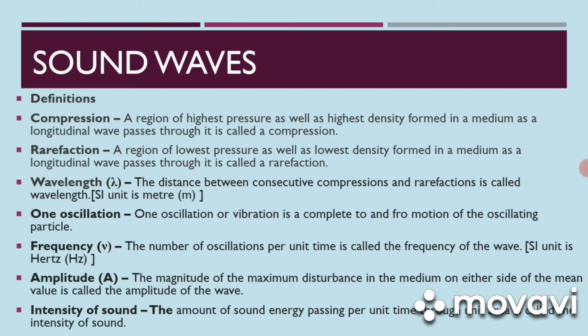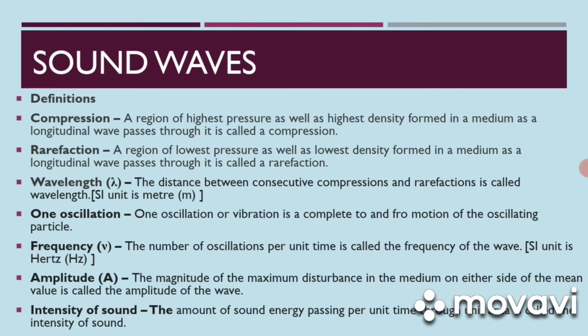Wavelength, represented by the Greek letter lambda. The distance between consecutive compressions and rarefactions is called wavelength. The SI unit of wavelength is meter. One oscillation. One oscillation or vibration is a complete to and fro motion of the oscillating particle. Frequency, represented by the Greek letter nu. The number of oscillations per unit time is called the frequency of the wave. The SI unit of frequency is hertz.